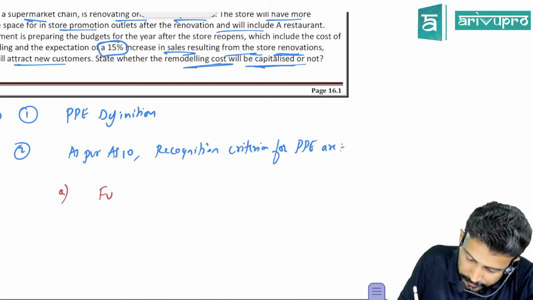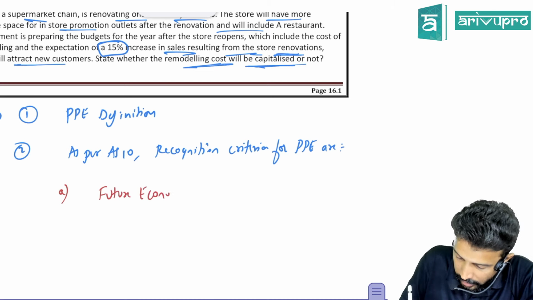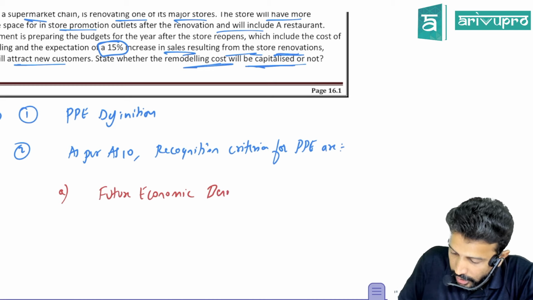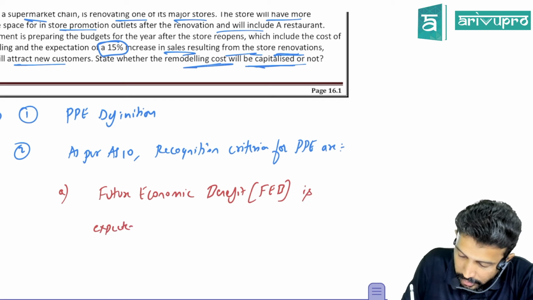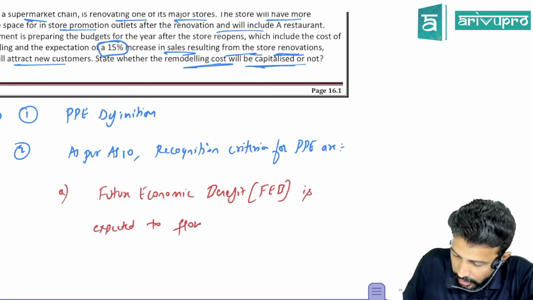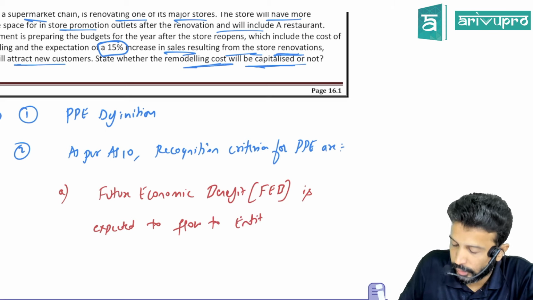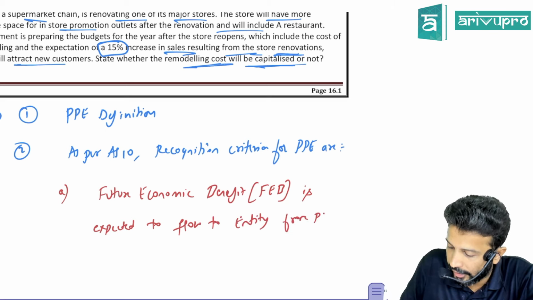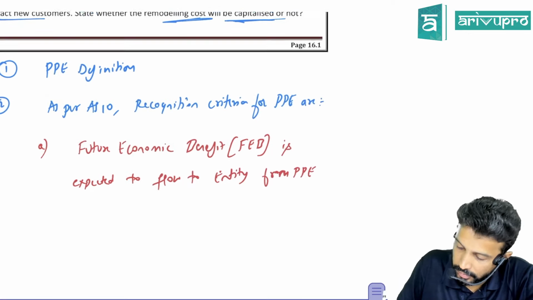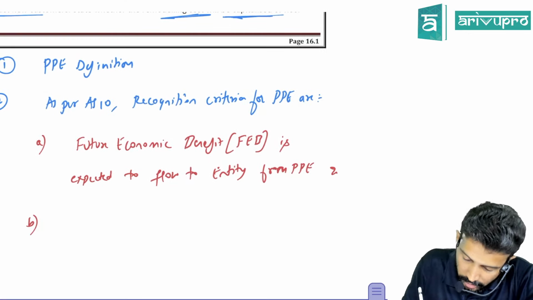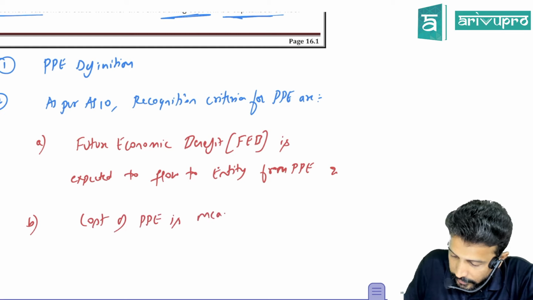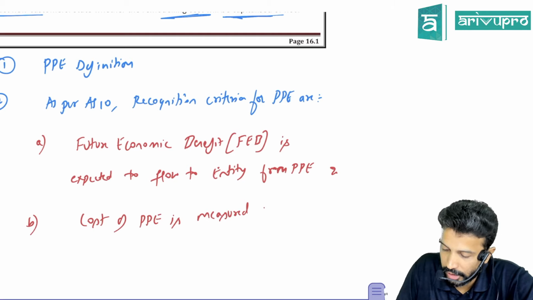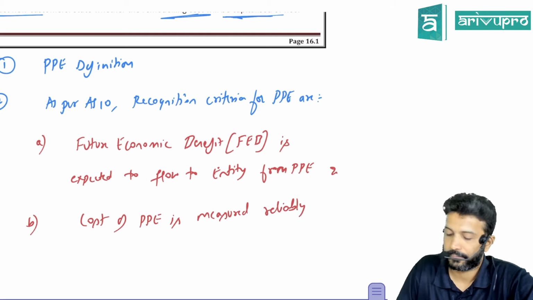Future economic benefit, which for class purposes we are calling FEB, is expected to flow to the entity from that PPE. And what? Cost of PPE is measured reliably.